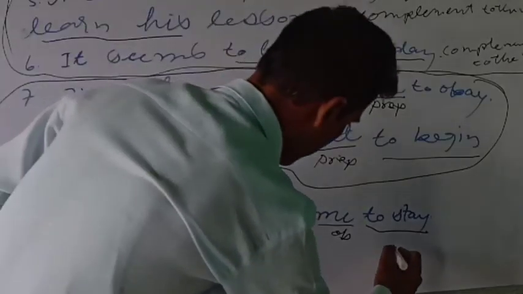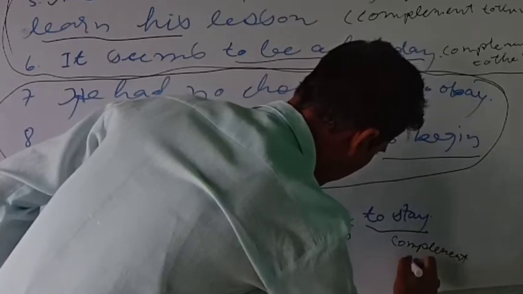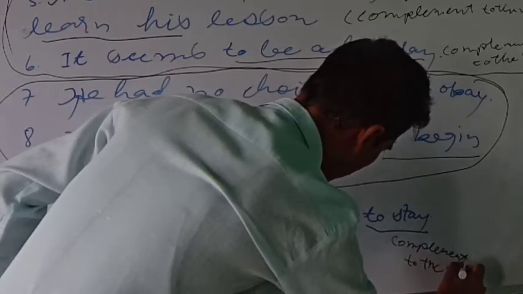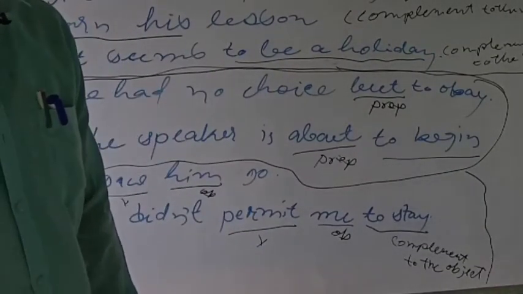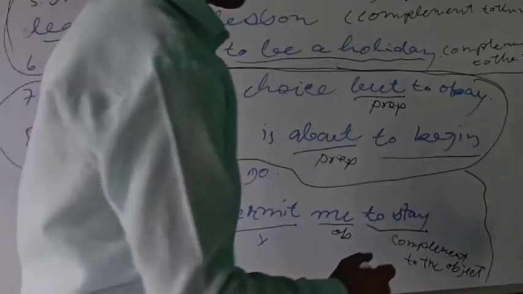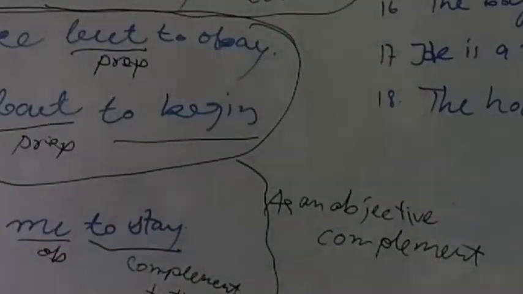So by going through these two examples, you can see an infinitive can be used as an objective complement. That's what we learned from going through all these examples.